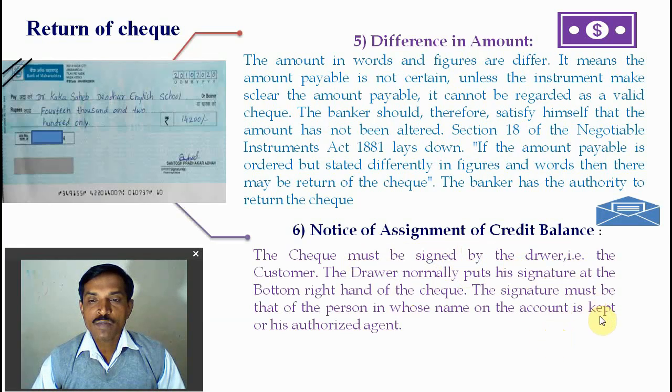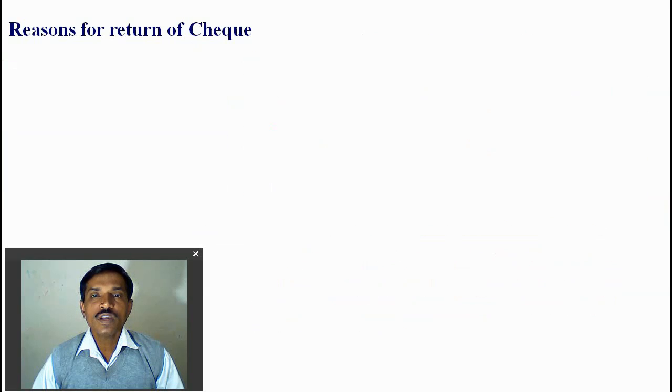Next is the notice of the assignment of the credit balance. The check must be signed by the drawer. The customer, the drawer, normally puts the signature at the bottom right hand of the check, and the signature must be that of the person whose name is on the account or an authorized agent. So with assignment of credit balance, when a minimum balance is required, the bank looks to see that they maintain a certain percent of balance, and below this balance the payment of the check is not allowed, and the bank can refuse the demand of checks. So this is a reason for return of the check.